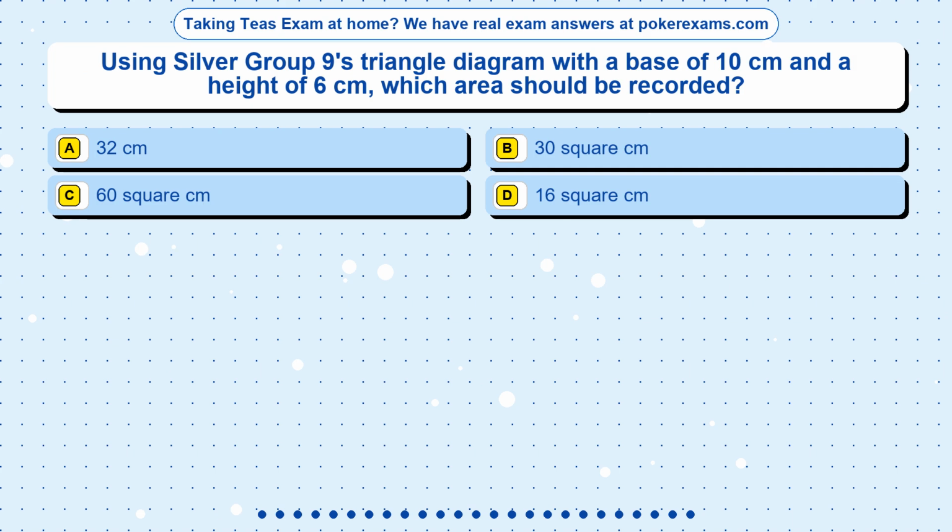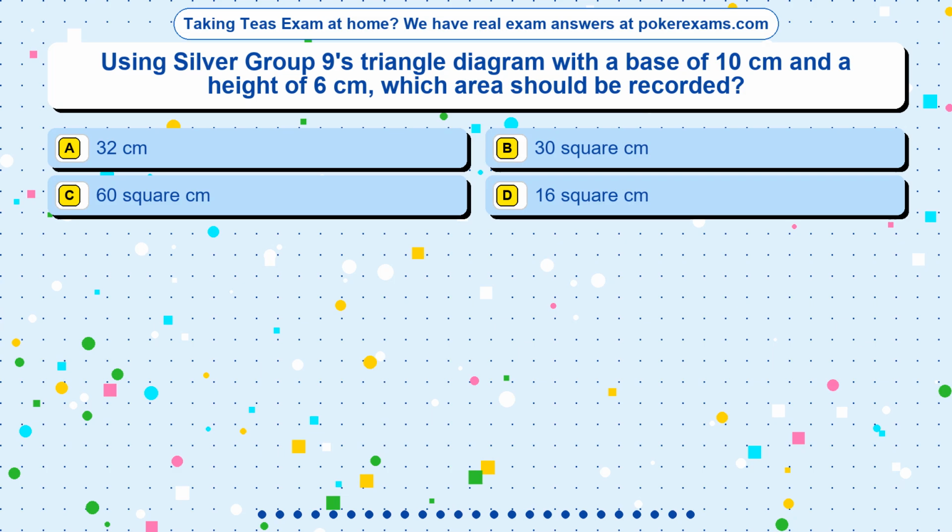8 is wrong because it reverses or skips part of the inverse operation. Question 10. Using Silver Group 9's triangle diagram with a base of 10 cm and a height of 6 cm, which area should be recorded? Option A 32 cm, Option B 30 square cm, Option C 60 square cm, Option D 16 square cm.